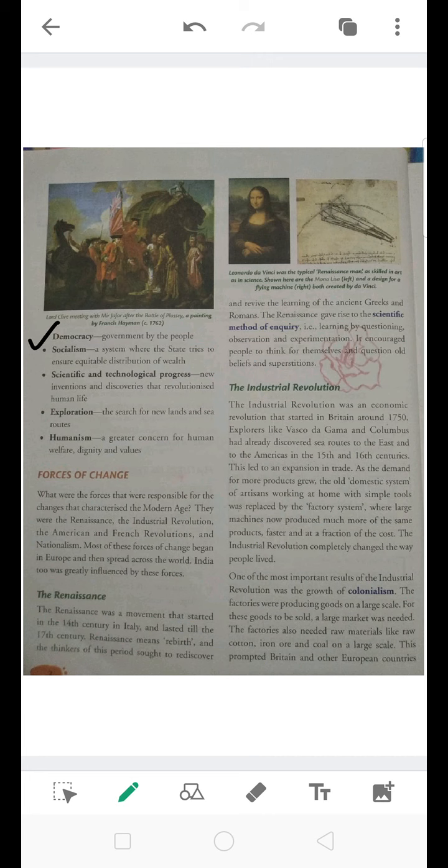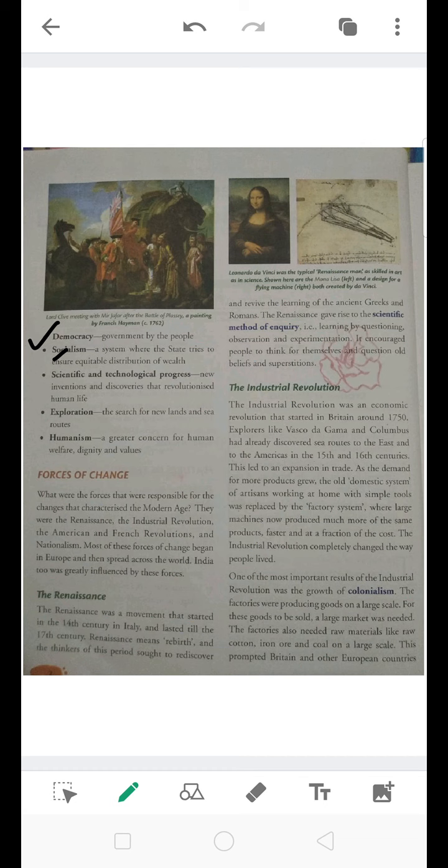Another feature we have is democracy, government by the people. In the modern age also, we were having democracy where people had their government by electing representatives. Then we had socialism, a system where the state tries to ensure equitable distribution of wealth. So socialism means giving each and every one equality in the distribution of wealth. There is no discrimination among the people.